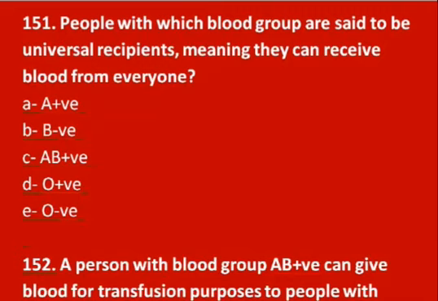Actually, in this MCQ we are asked to identify the blood group that can be called as universal recipient, meaning that a person with that blood group can receive a blood donation from anyone, because for this reason he is called a universal recipient blood group subject. So options are given: A positive, B negative, AB positive, O positive, and O negative.